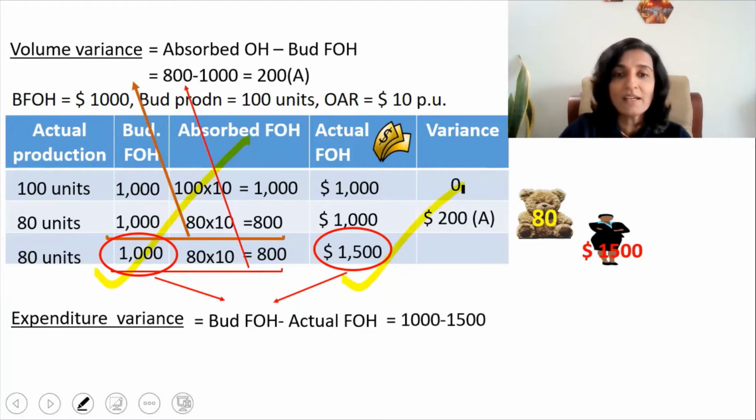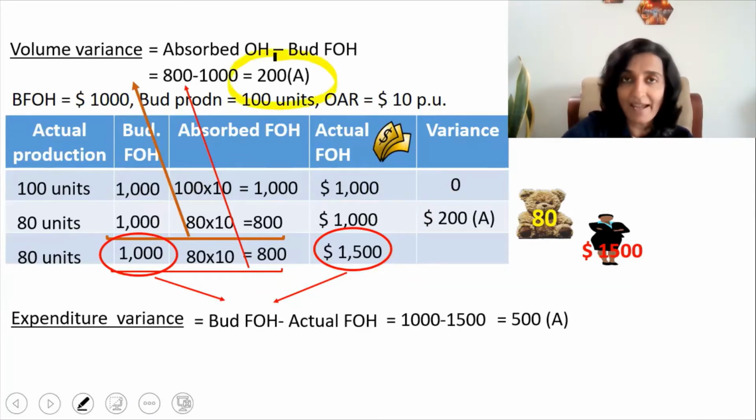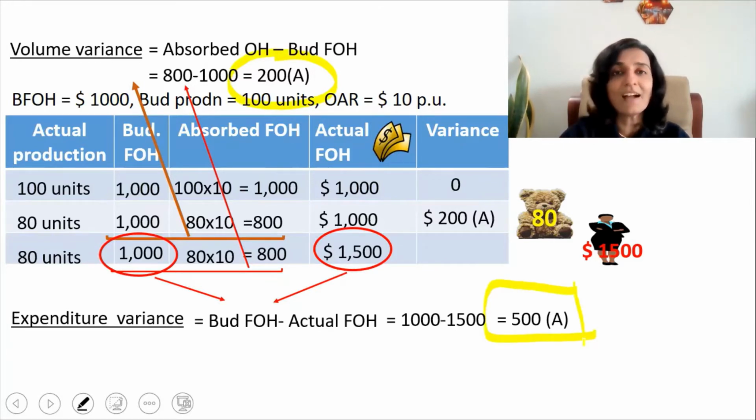And what is the amount? It is 1,000 minus 1,500, or $500 adverse. So here we have got two variances. One is because of the volume, that is $200 adverse, and the other is because of the increase in expense of $500 adverse.